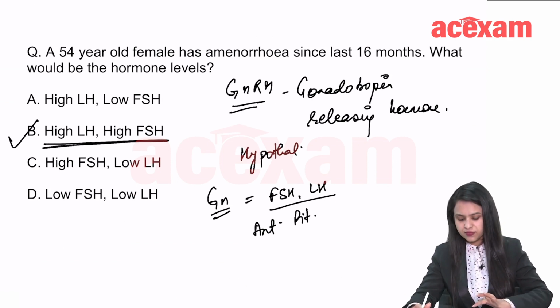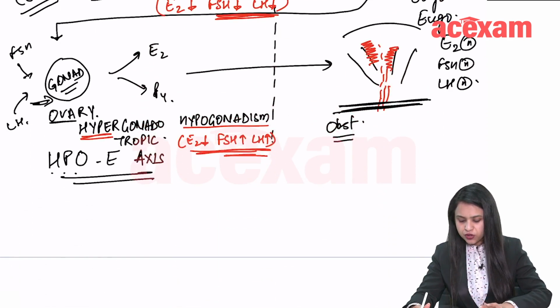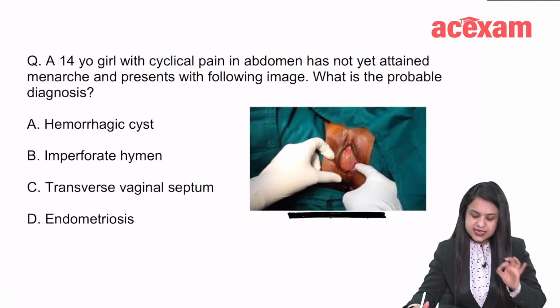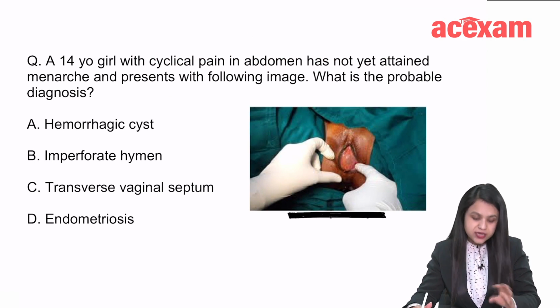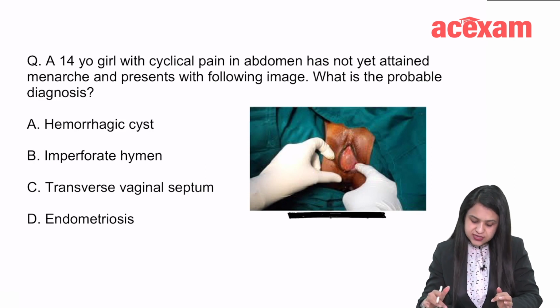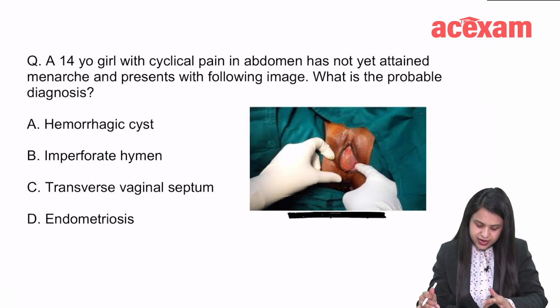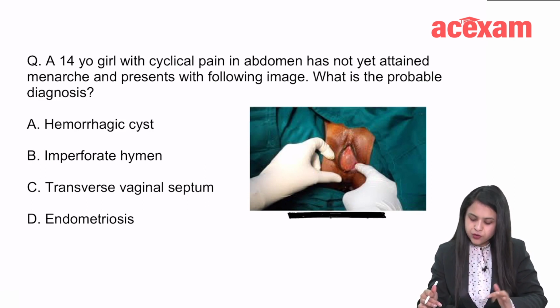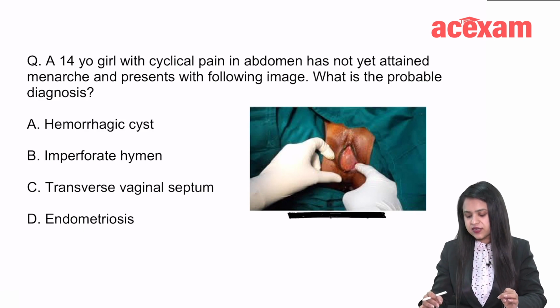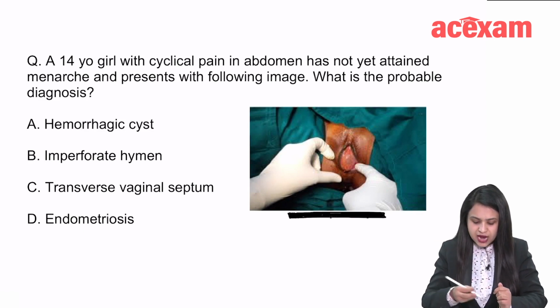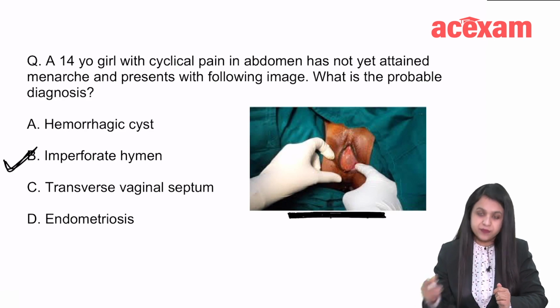Now, moving on to the next question. A 14-year-old girl with cyclical pain in abdomen has not yet attained menarche and presents with the following image. What is the diagnosis? Is it hemorrhagic cyst, imperforate hymen, transverse vaginal septum, or endometriosis? What is given here is that the labia is being separated and you can see a bulging membrane. So the answer is imperforate hymen.